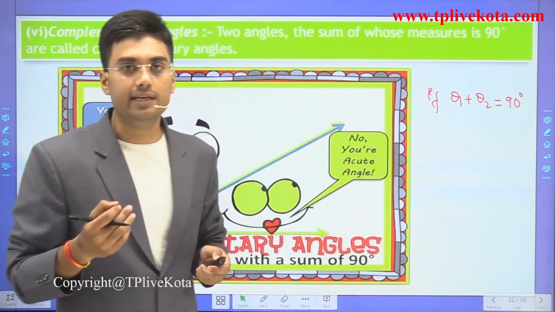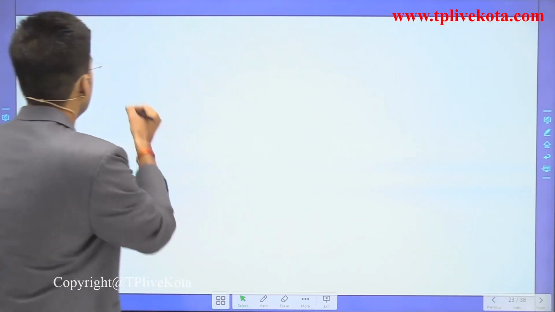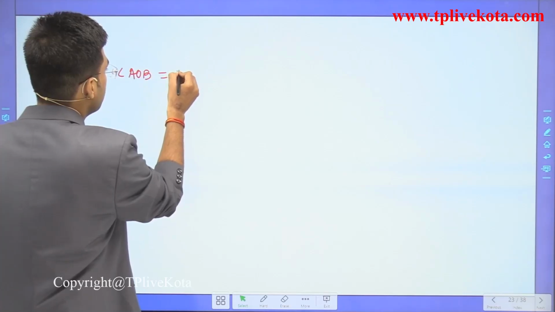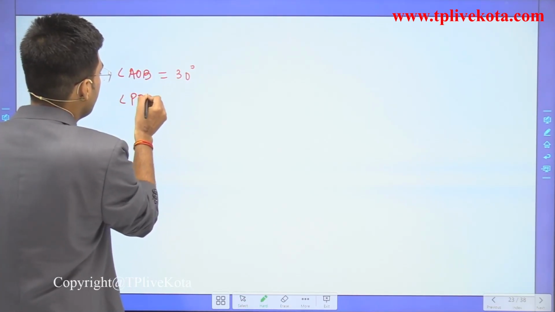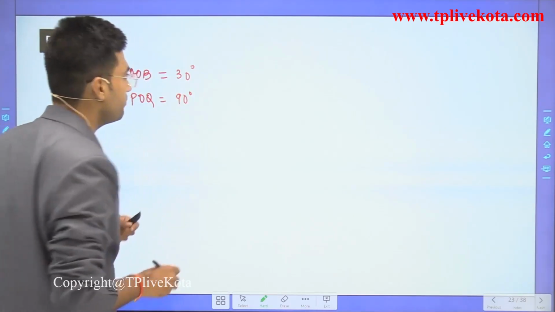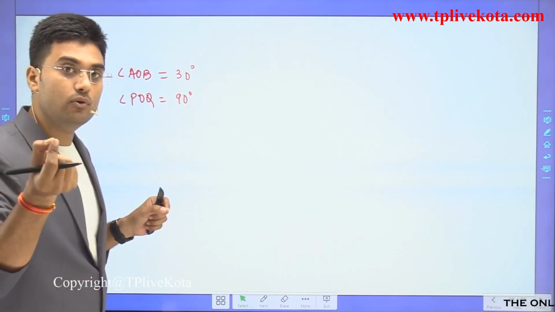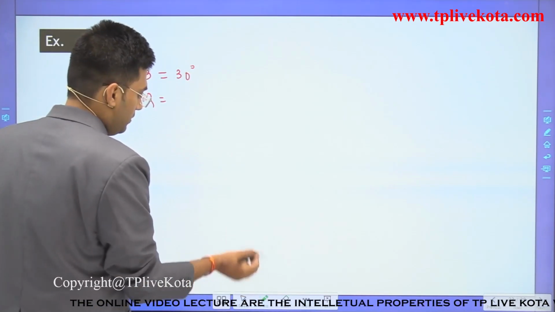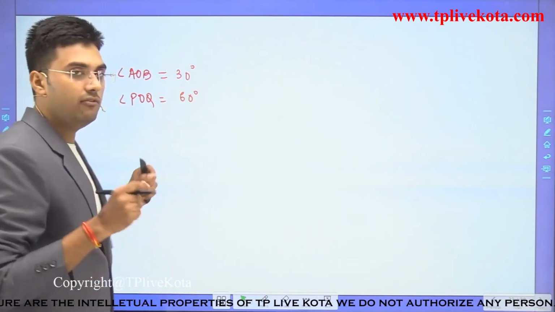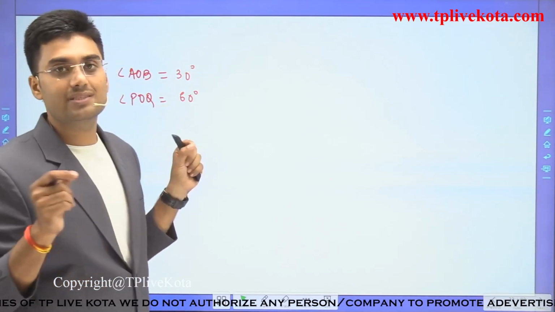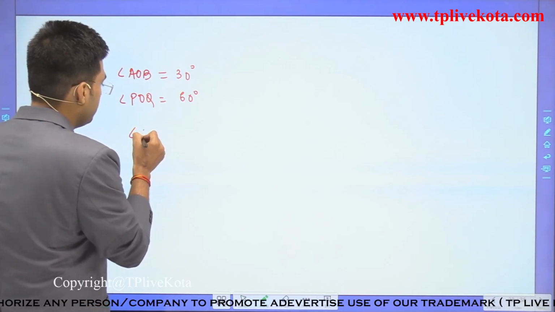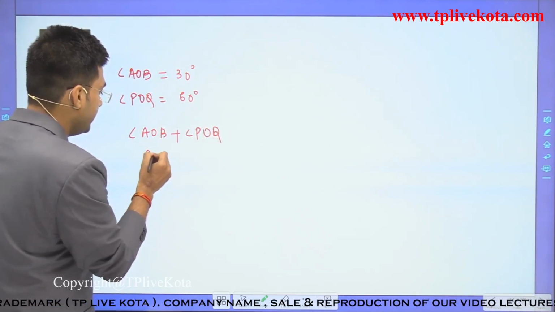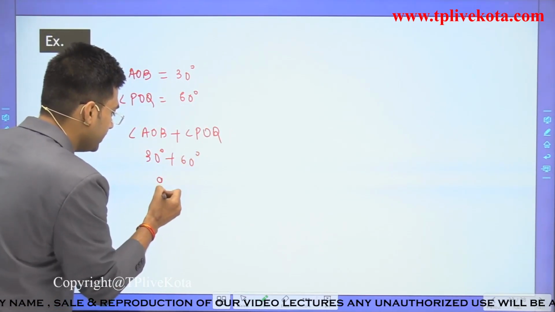So for better understanding, let's take one example. If angle AOB is equal to 30 degree and angle POQ is equal to 60 degree, then angle AOB plus angle POQ is 30 degree plus 60 degree, and it is 90 degree.